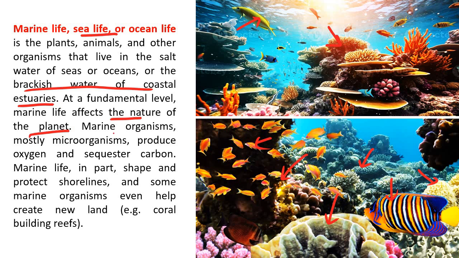Now, marine organisms, mostly microorganisms, produce oxygen and sequester carbon. This is the important part, students. Now, marine life in part shape and protect shorelines. This is also important. And some marine organisms even help create new land. Example, coral building reefs. Fine.